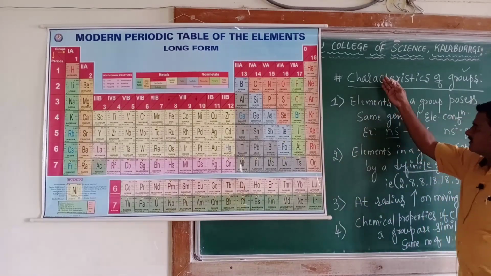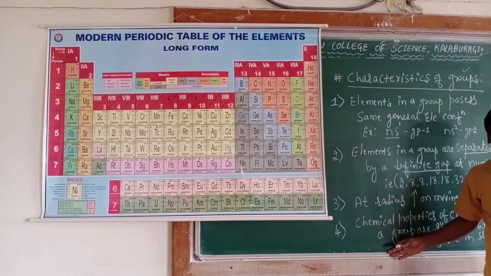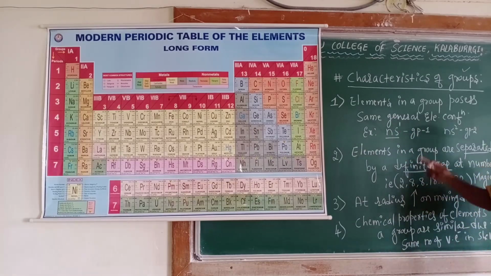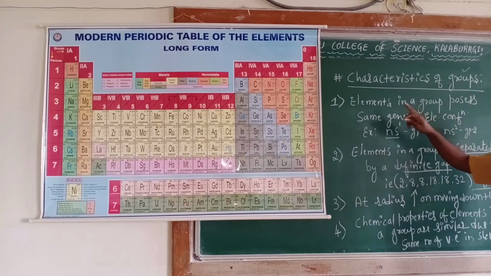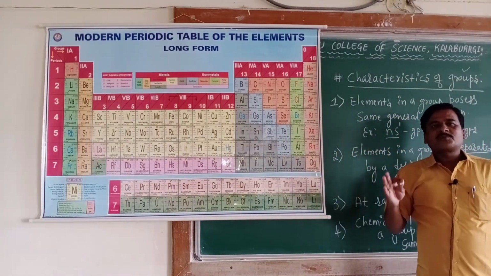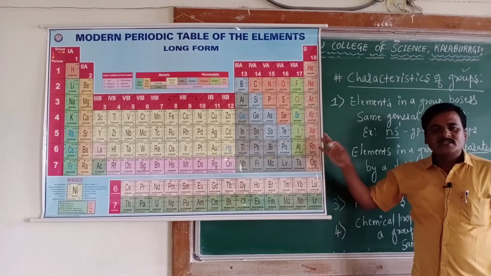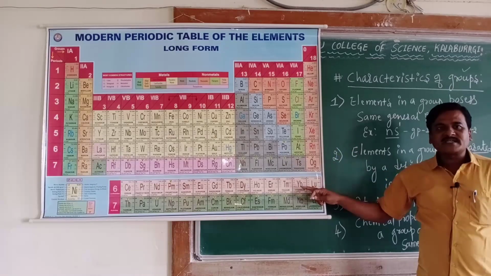So this is the information regarding the characteristics of a group in the modern periodic table. Let me highlight quickly the characteristics after collecting the statement of the modern periodic law. The modern periodic table was constructed. The modern periodic table consists of 18 groups and 7 periods.